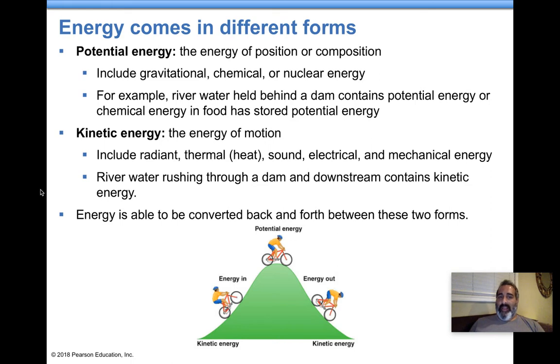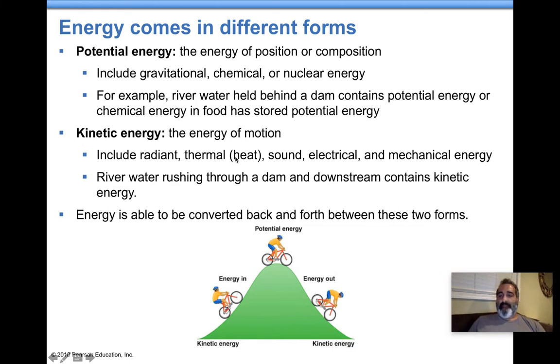Two major classifications of energy: you have potential, and you have kinetic energy. Types of potential energy. Potential energy generally means energy of position or composition, meaning how it's made. Gravity means, for example, this person at the top of this hill has gravitational energy, which will enable them to come back down the hill. So they have the potential of going back down the hill. Chemical would be in the food that you eat. Nuclear is in the nucleus of an atom. For example, nuclear reactions are nuclear energy.